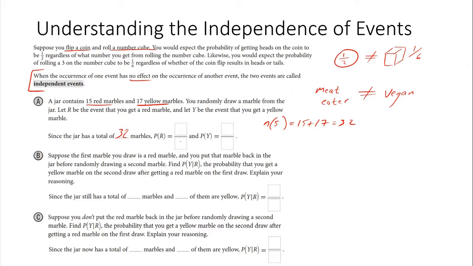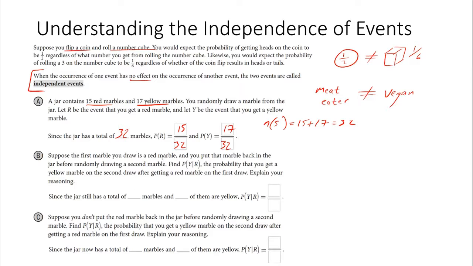So what's the probability of us pulling out a red marble? Well, how many reds do we have for that event? We have 15 red out of the 32, and the probability of our yellow is 17 yellow marbles out of the 32 total. So those are our probabilities for those two separate events.